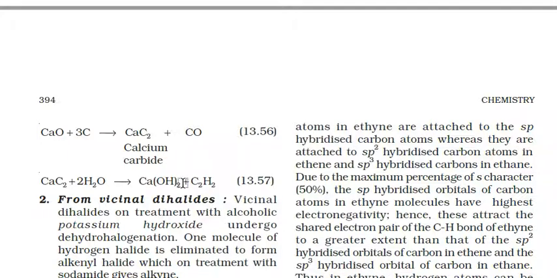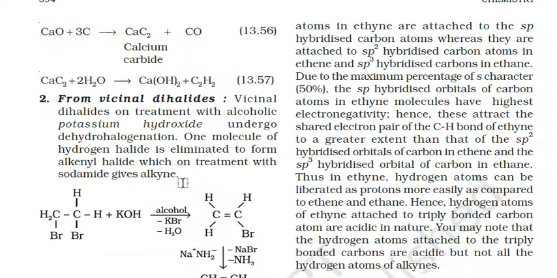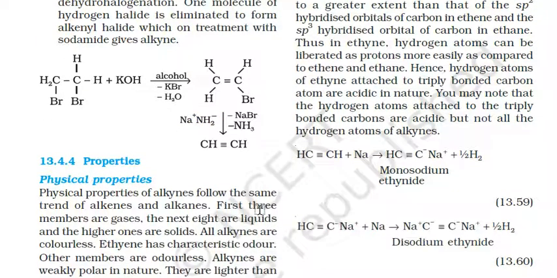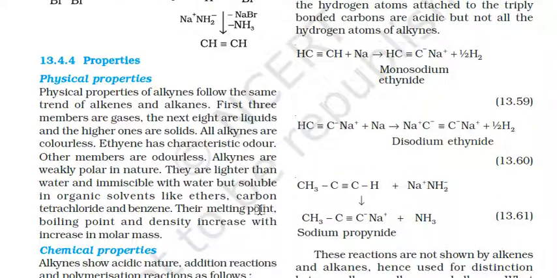Acetylene or ethyne. Next, from vicinal dihalides. So vicinal dihalides such as CH2Br-CH2Br plus potassium hydroxide in the alcoholic medium, and here KBr will be released out, forming bromoethene. Next, on further reaction with sodium amide, NaBr and NH3 will be removed out here, forming ethyne. What are the physical properties of alkynes?